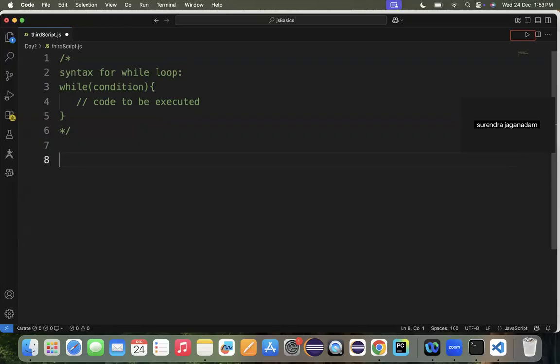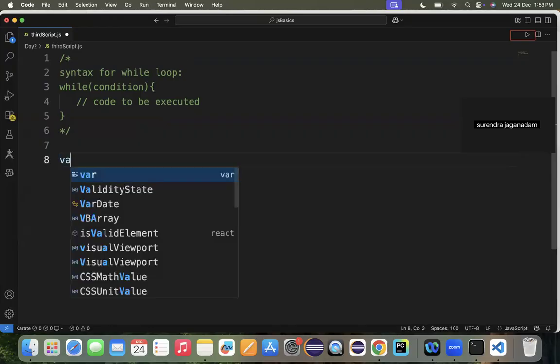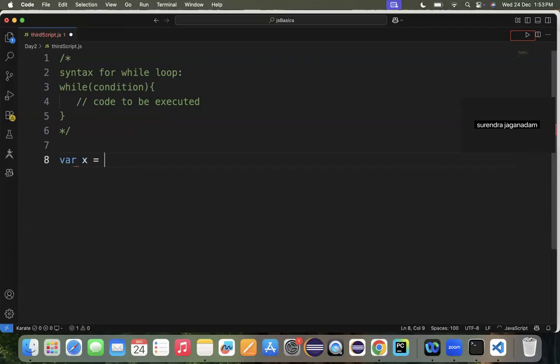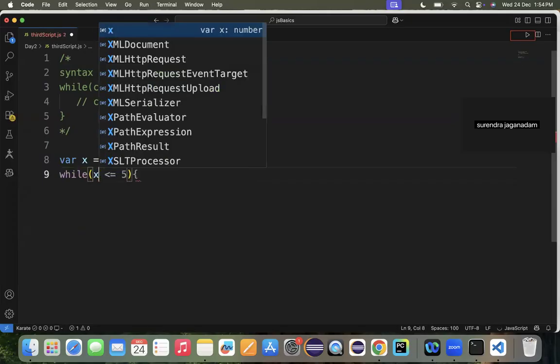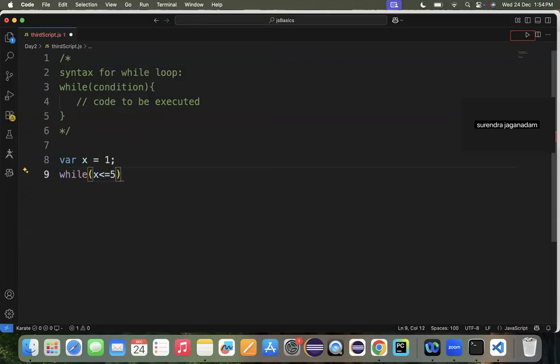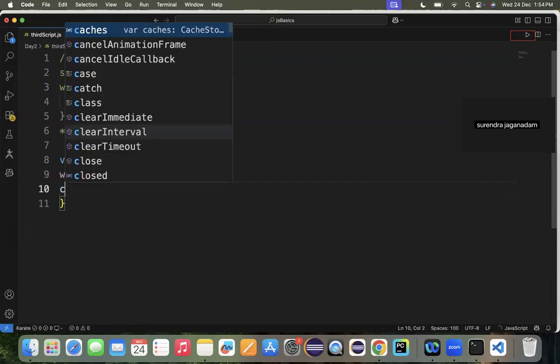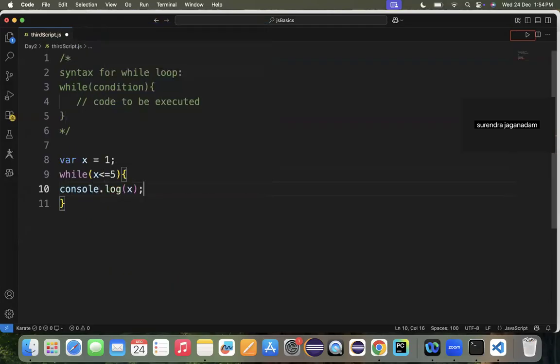If the condition itself isn't true, it will not perform those operations. So let x equal 1, while x is less than or equal to 5, console.log of x.